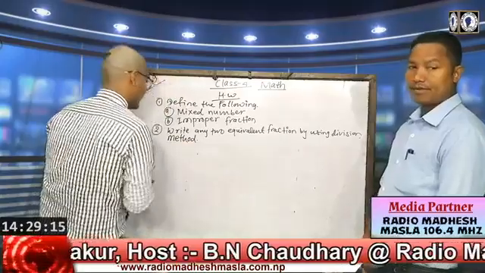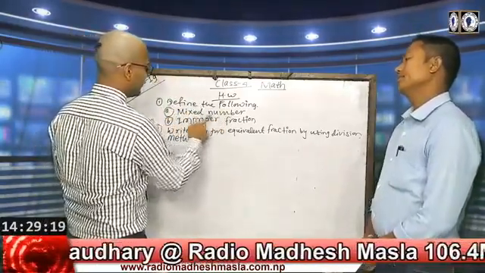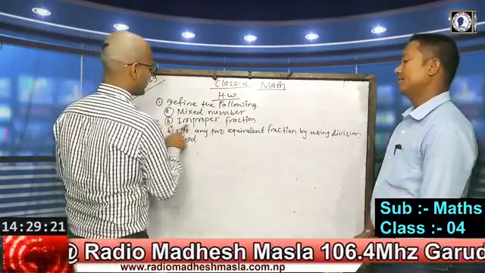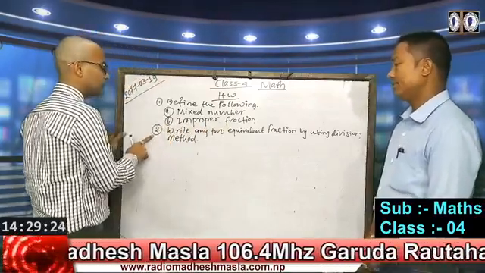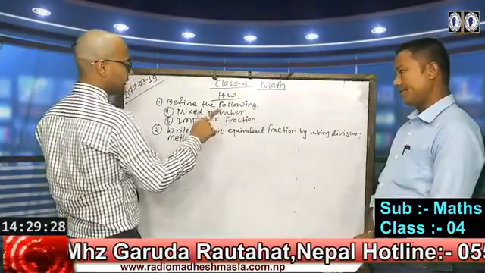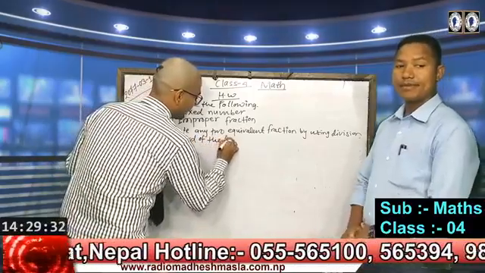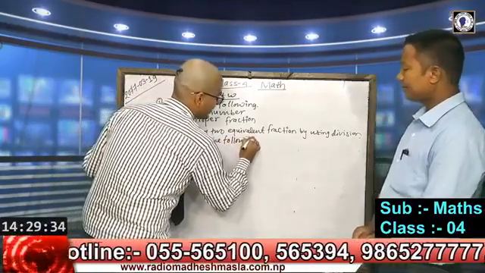You have to write, in the first, define the following: question A, mixed number, and improper fraction is question B. In the same way, in question number 2, write any two equivalent fractions by the division method of the following fractions.